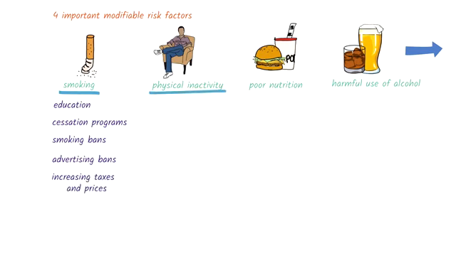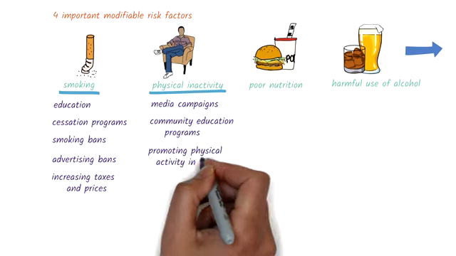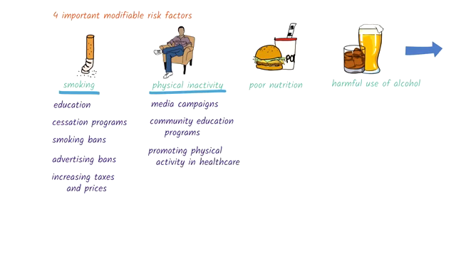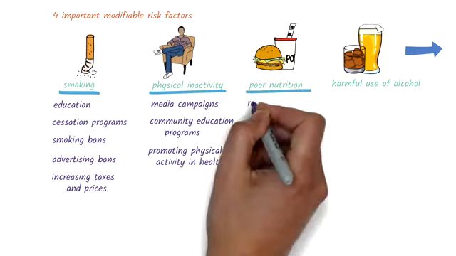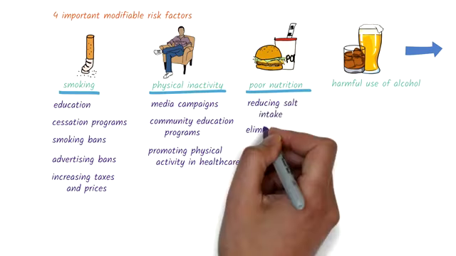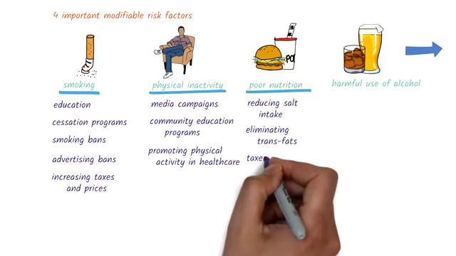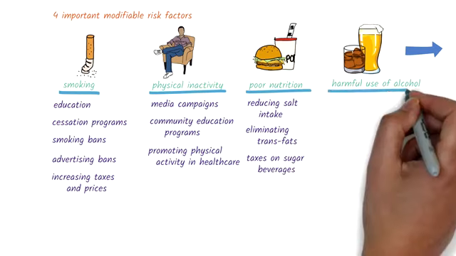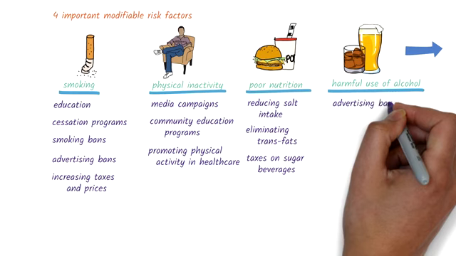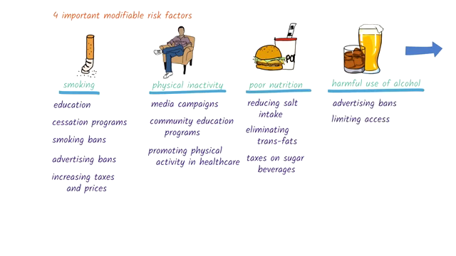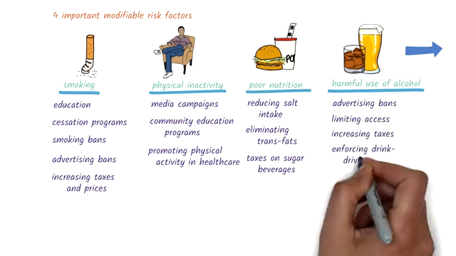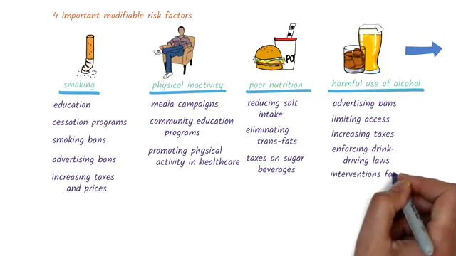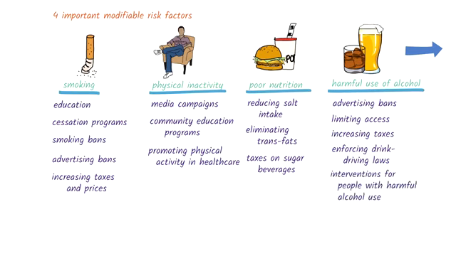Promoting physical activity through actions such as media campaigns and community-based educational programs. Promoting physical activity as part of routine primary healthcare services. Promoting healthy diets through actions such as reducing salt intake, eliminating trans fats, and raising taxes on sugar-sweetened beverages. Reducing the harmful use of alcohol through actions such as bans on advertising, limiting access, increasing taxes, enforcing drink driving laws, and psychosocial interventions to people with harmful alcohol use.